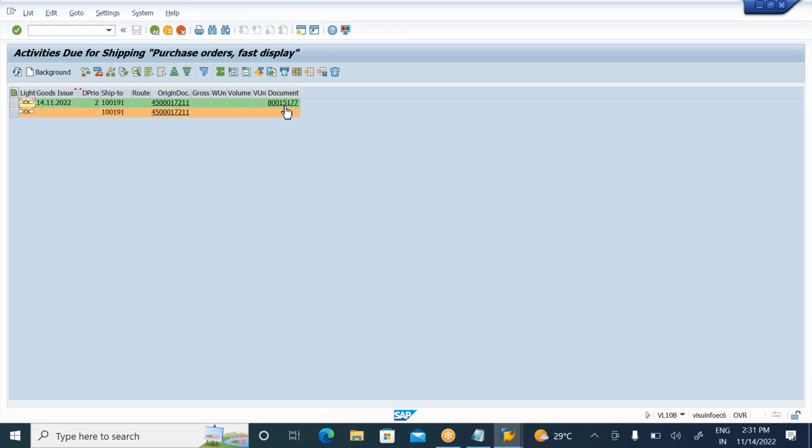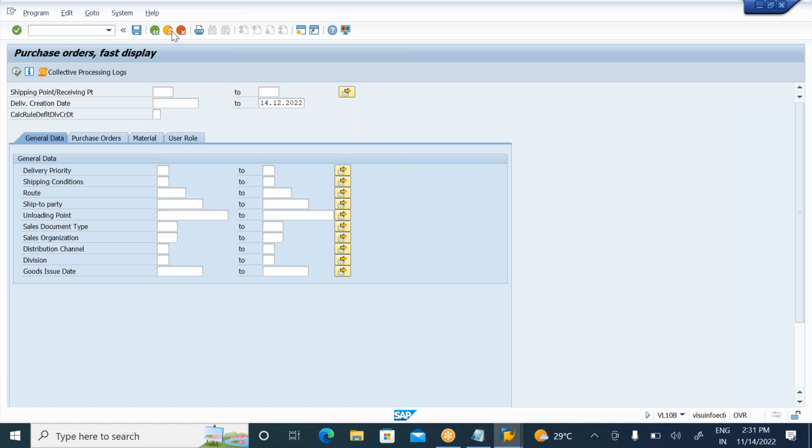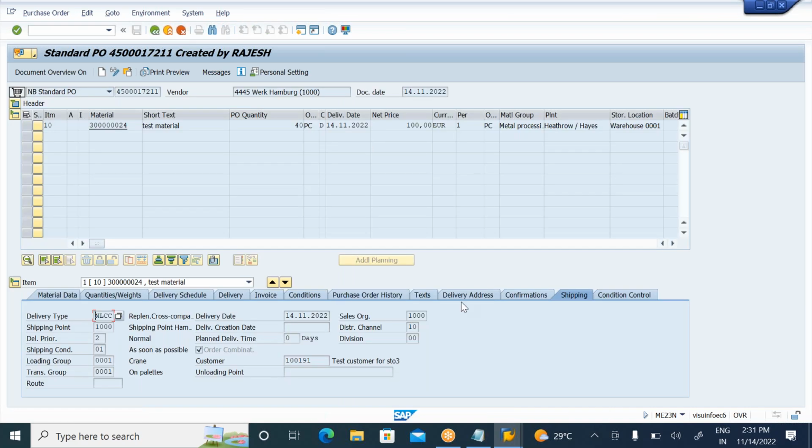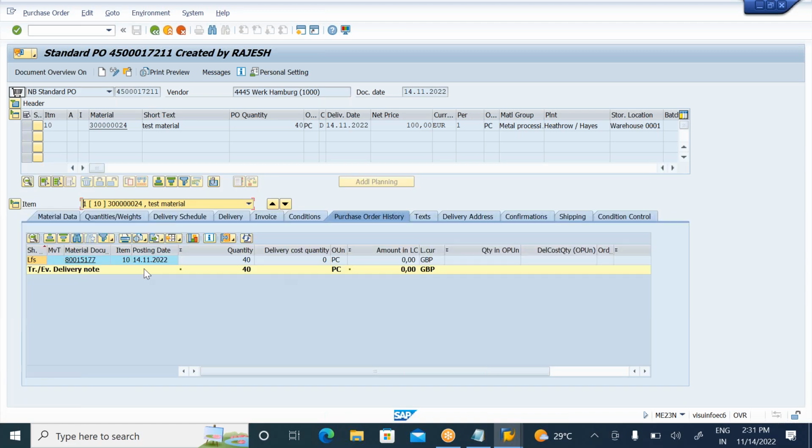And where else can I see my delivery number? Suppose I am not here, you can simply go to ME23 and display the PO. The PO display, the latest PO. The purchase order history tab will be generated. So this is the latest PO. Here also you can see the outbound delivery number. So this is the outbound delivery number.